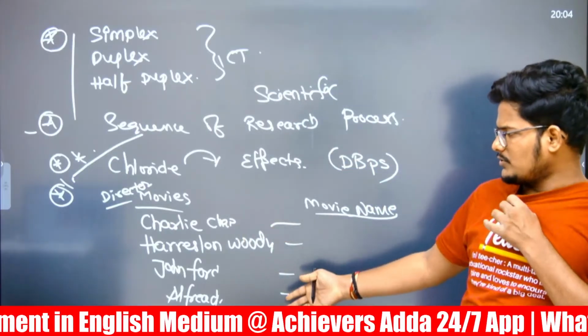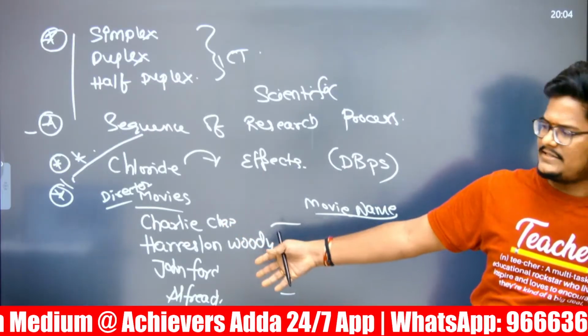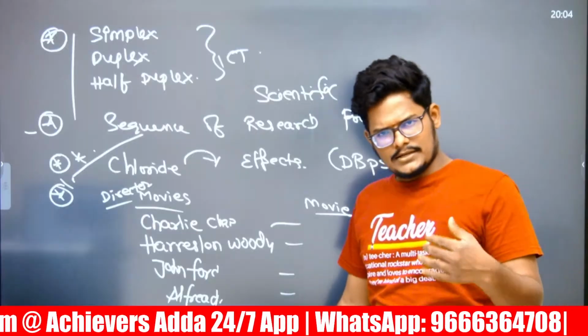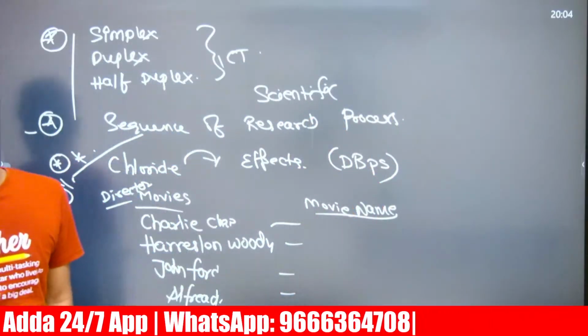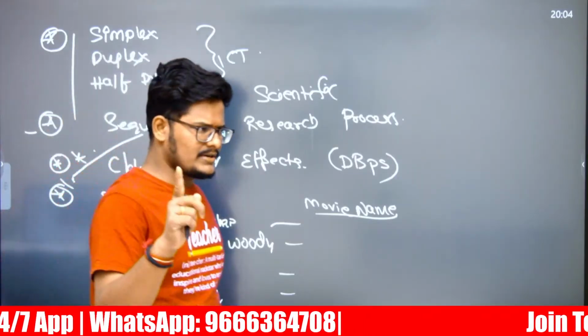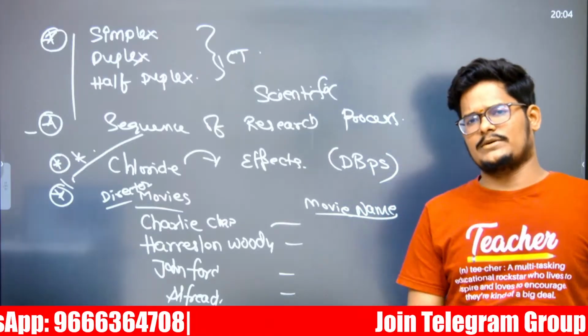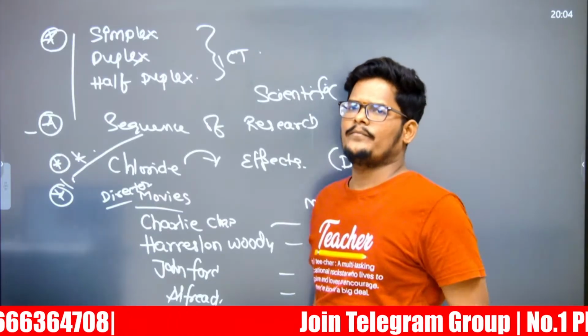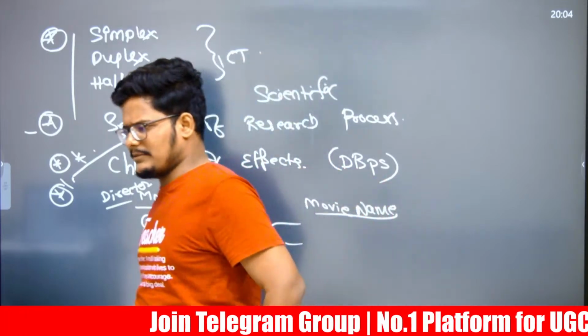We may not be able to recognize the directors of Hollywood movies and their movies, except Charlie Chaplin, whom we can recognize. Those who are regular followers of Hollywood movies can recognize the remaining ones also. But the questions asked in paper 1 are specifically based on the paper 2 subject, because this time in the evening there is a paper 2 law shift, and if I am not wrong, mass communication also.